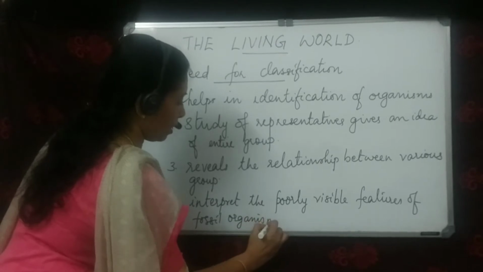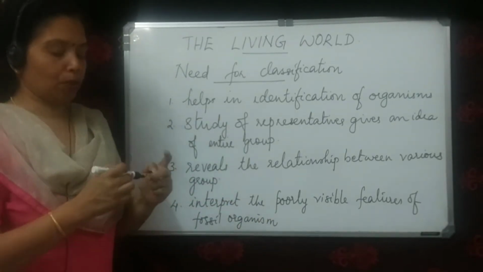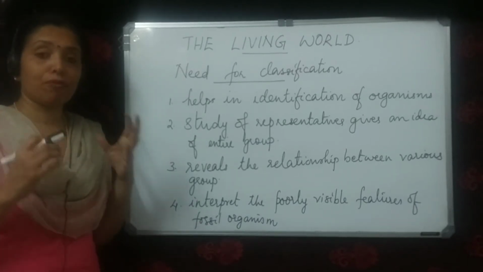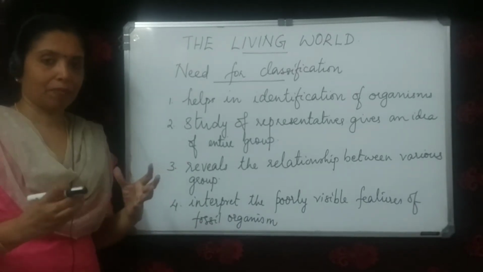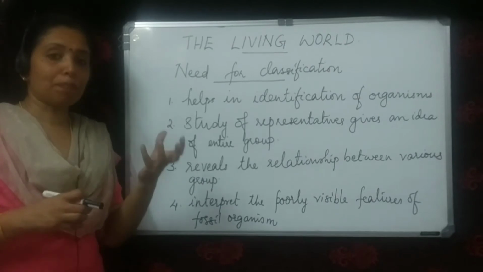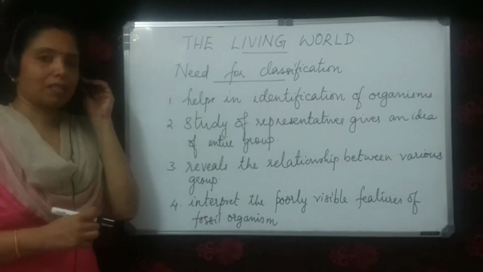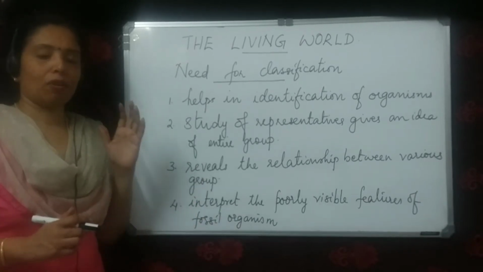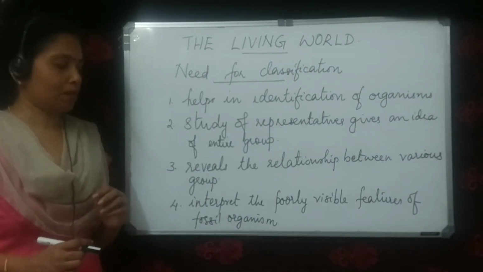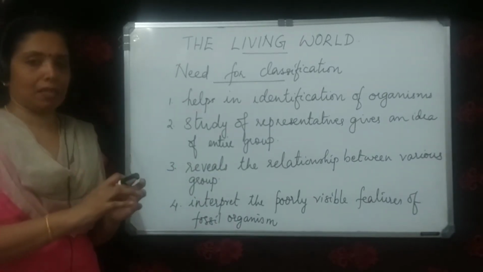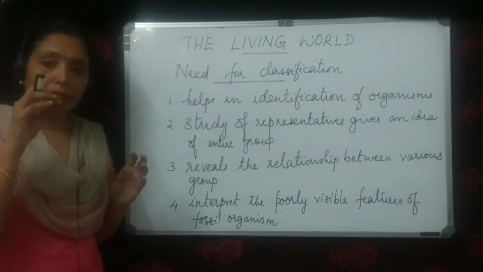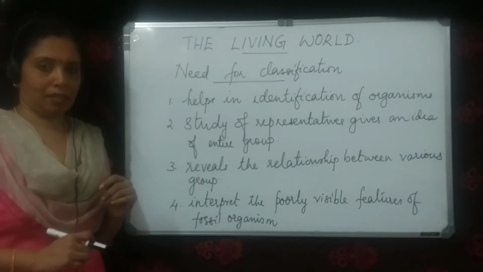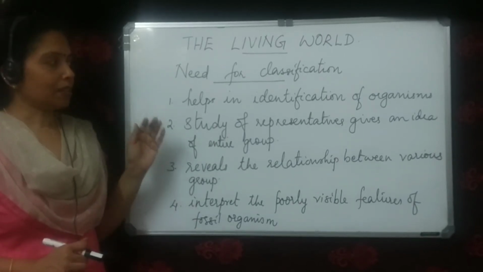We know when we get a fossil, we don't get the entire organism. We get only certain parts of the organism in the fossil. So by classifying the organisms into groups, we can interpret the features which are poorly visible in the fossil organisms.